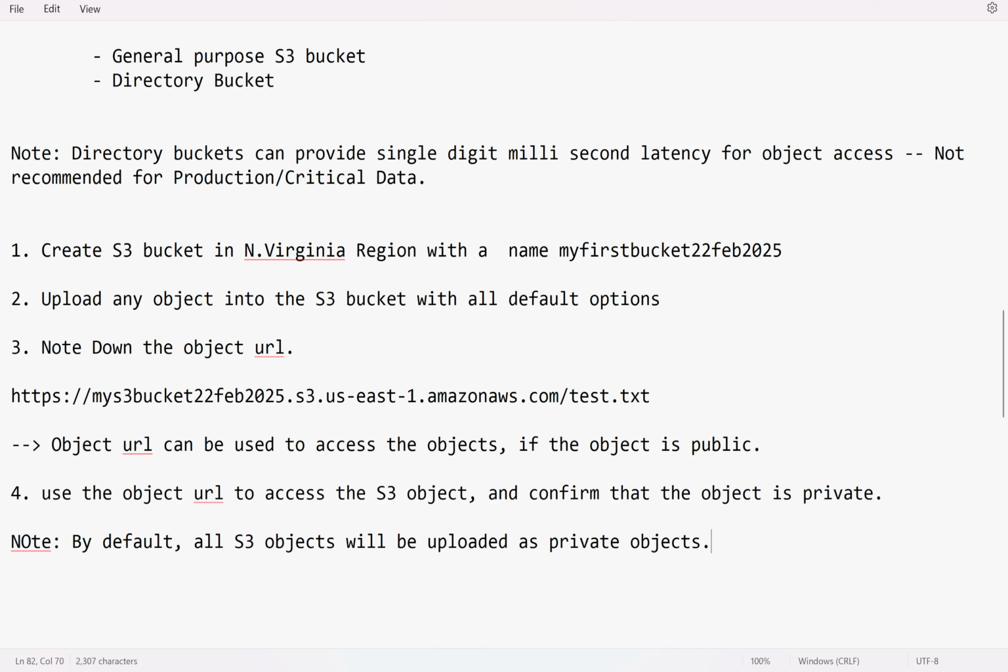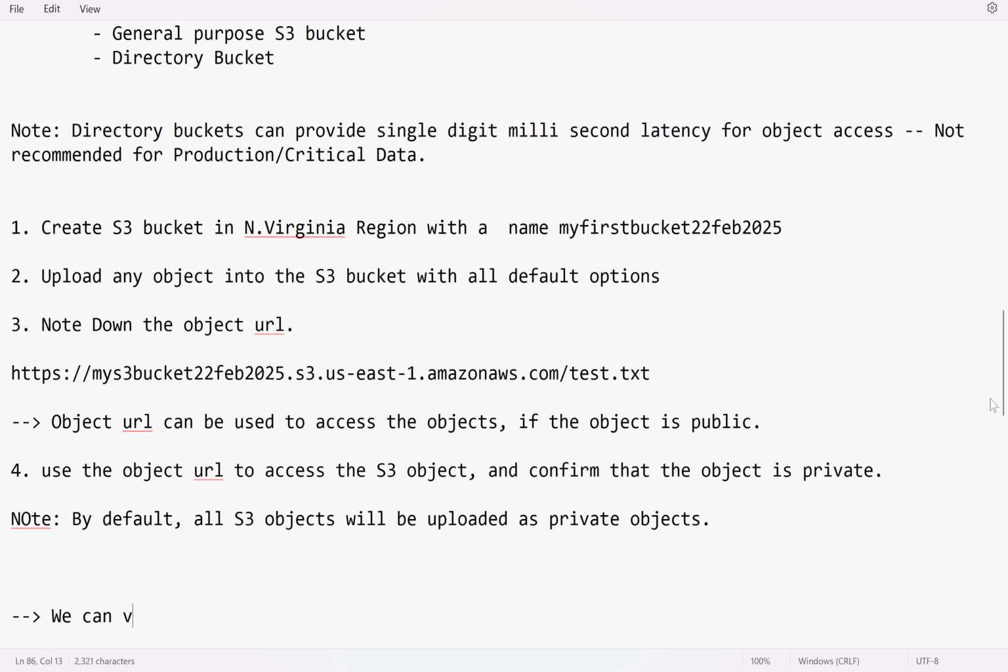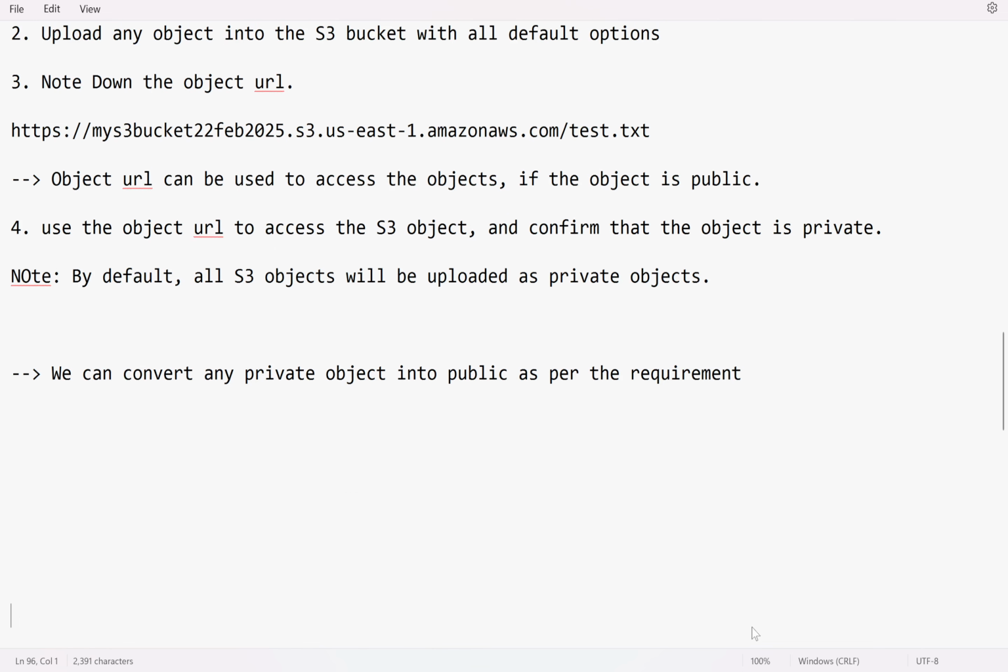So how is the bucket private? Because of two options. One is ACL and the second one is block all public access. And I can say we can convert any private object into public as per the requirements. If you have a requirement to make the object public, yes, you can make that object a public object, but by default, they are private.